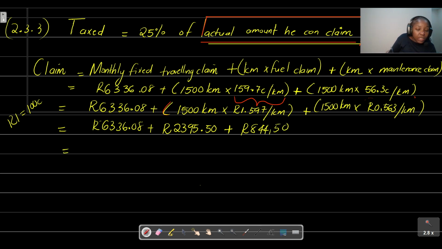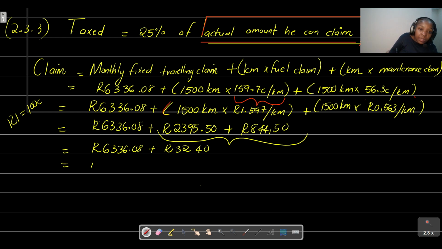If we add up all these values together, you'll see that this is actually going to give us, let me just write it down, in total, 9,576.08. So that's the total value that he can claim monthly.